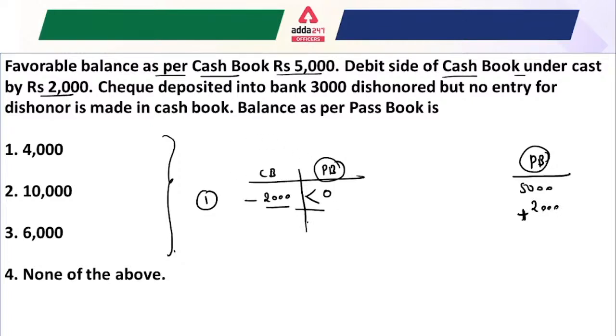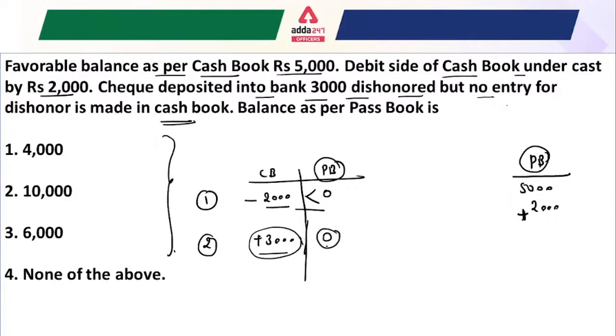Another thing given here: check deposited into the bank, 3,000 dishonored, but no entry for the dishonor is made in the cash book. That means you deposited 3,000 rupees into the bank, but the bank dishonored it, and no entry for the dishonor is made in the cash book. That means it is 3,000 for your cash book while 0 for the passbook.